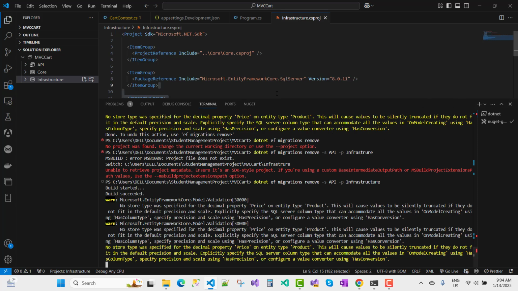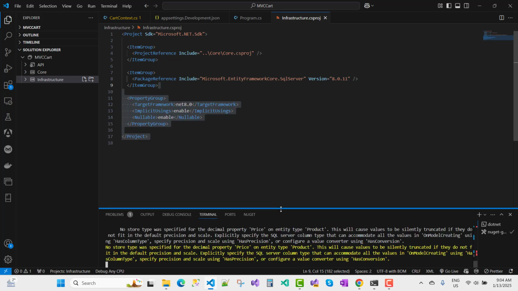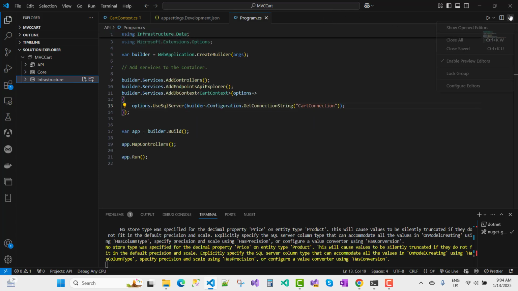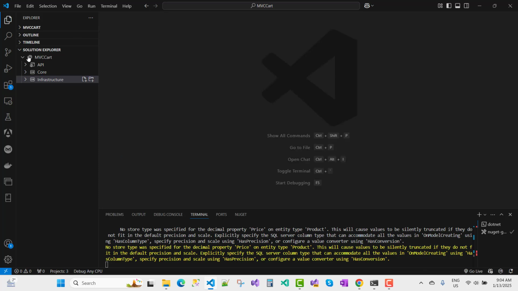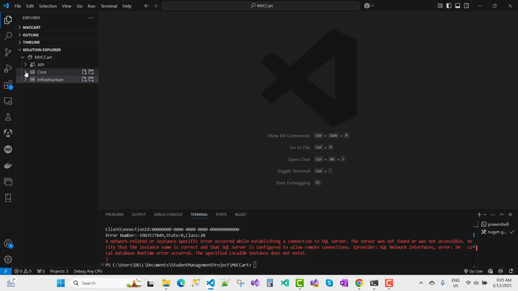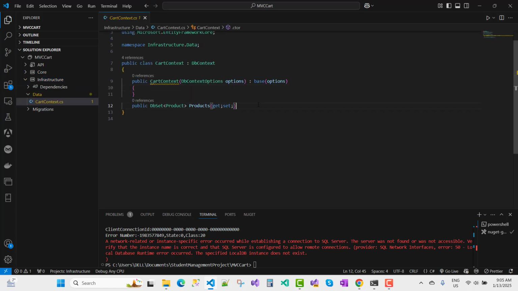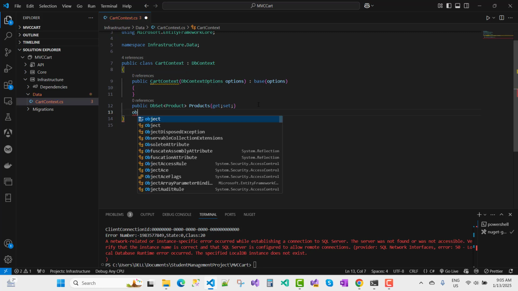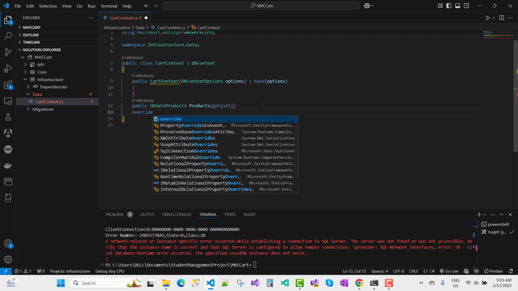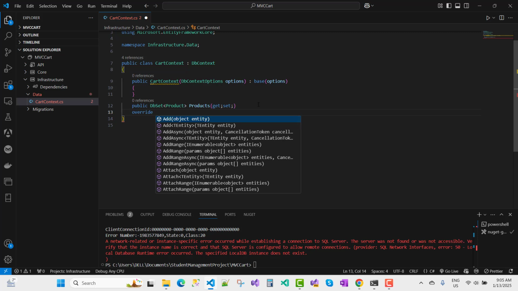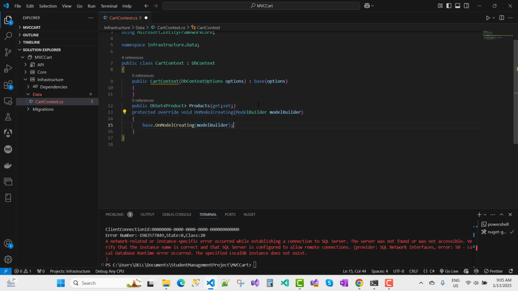Now I want to go for the entity configuration. There are two ways to do this. So I just want to close all tabs, and go to the Core project where we have the entities, the Product entity. Now I want to configure the entities under your Infrastructure project, where your Data folder is. Here we have the CartContext. Under the CartContext we have an override where we configure your entities in OnModelCreating.